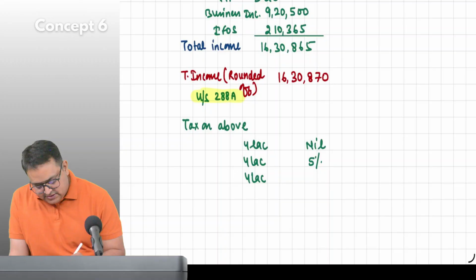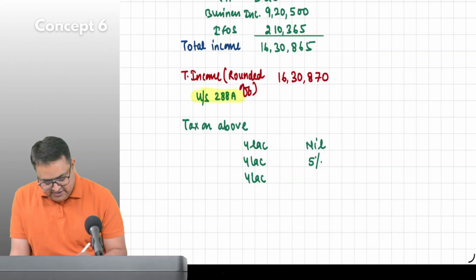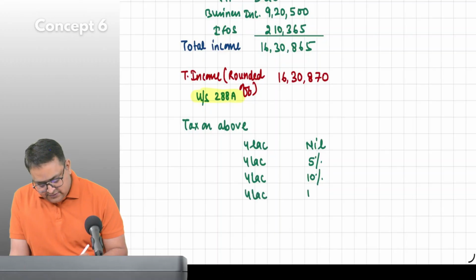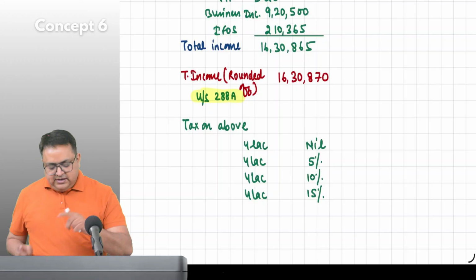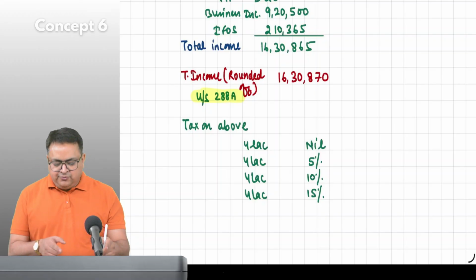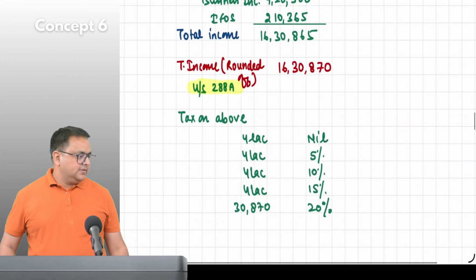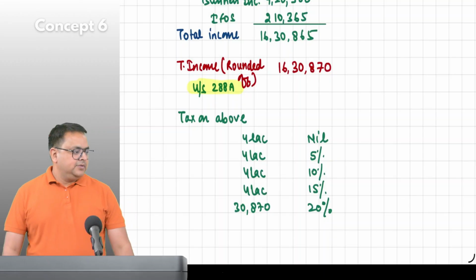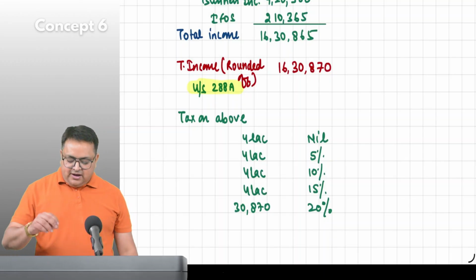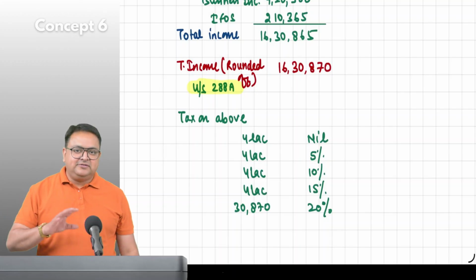Next 4 lakh, till here 12 lakh we have done, 10%. Next 4 lakh, 15%. And then 16 lakh we have covered. So what is remaining? 30 lakh, 870. Guys, everybody is comfortable with this? If you have any doubt anywhere how I got this, let me know.